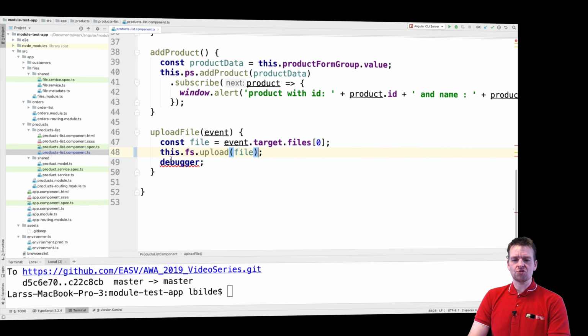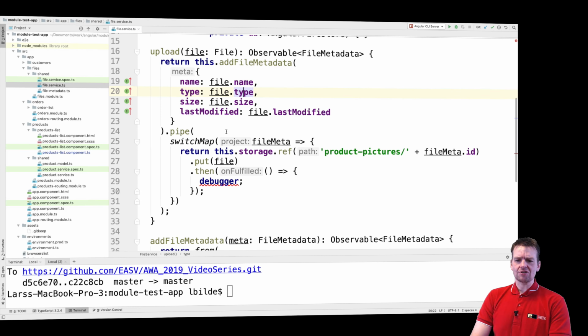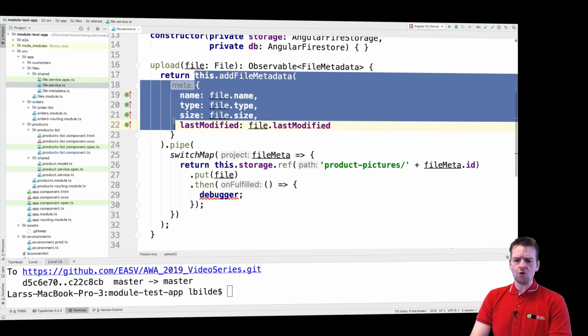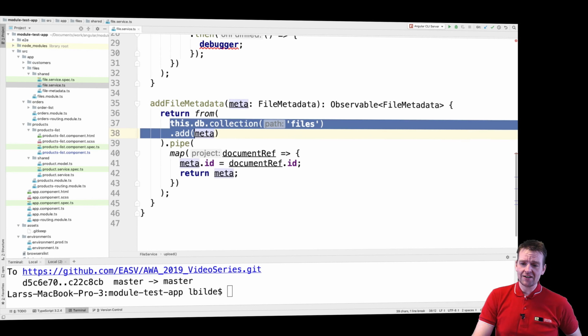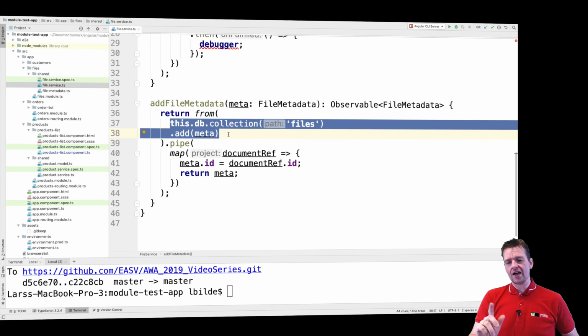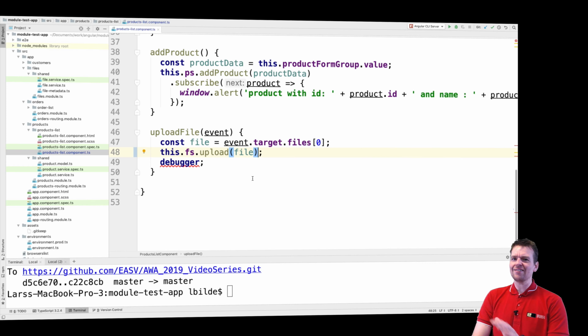If I call this without the subscribe, I noticed last lesson that it actually does go and call this function, which is perfectly fine, but that means that it actually executes this promise right here without the subscribe, and that is not the intended functionality. Let me try and show you right here. I just removed the subscribe, so now it shouldn't do anything at all. It shouldn't execute anything.